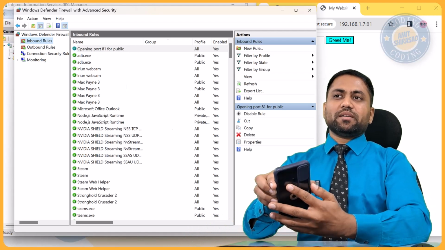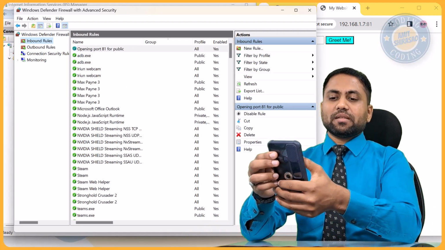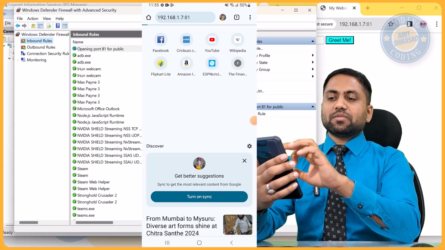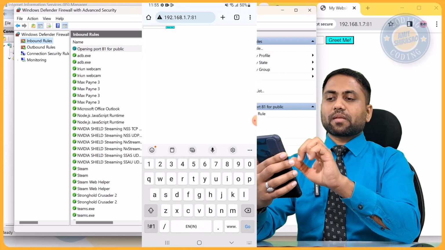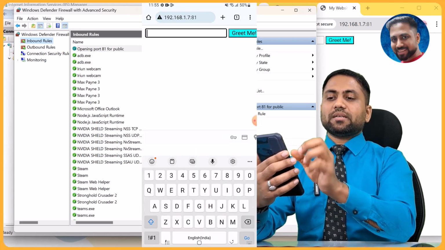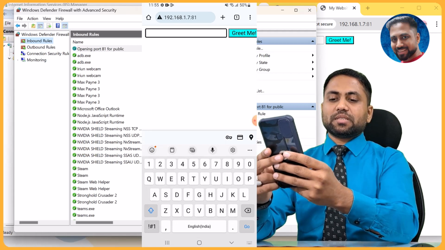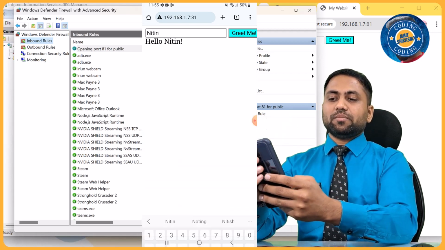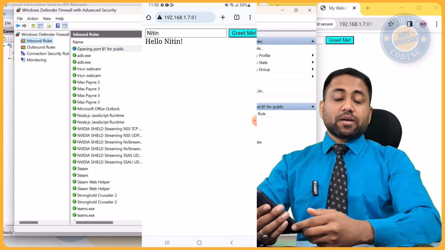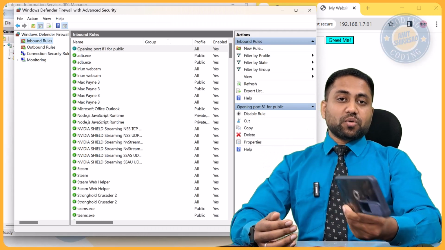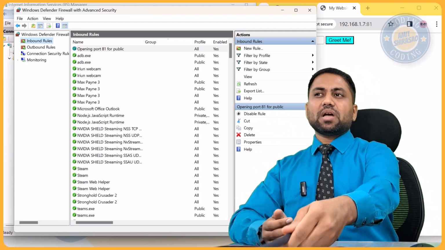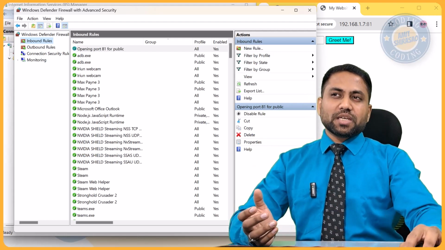Now as soon as I do that, you see the mobile screen once again. If I just refresh, I should be able to see this website now. See, this website is there. Now if I zoom in, and if I give another name, let us say Nitin, which is my brother's name, and say greet me, see, it is going to greet Nitin. Okay, so the website is still working, and congratulations, you have just deployed your website onto IIS, and you have also tested it using your mobile phone. So this is how you basically create a website and you deploy it.